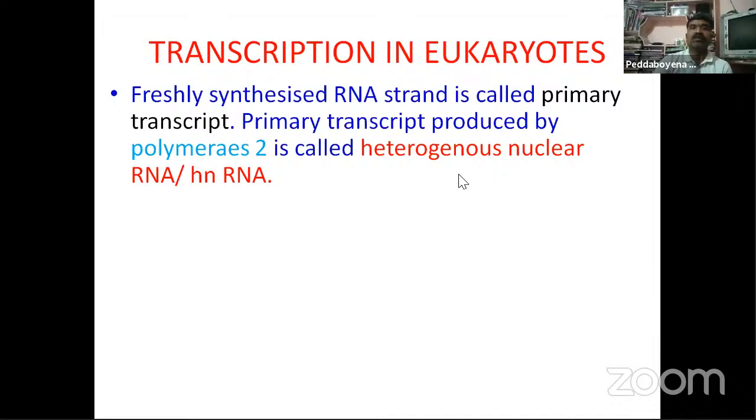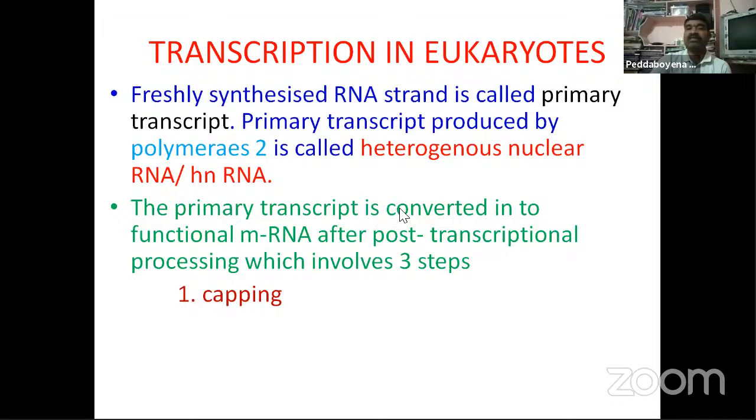Now, the freshly synthesized RNA strand from the DNA is called the primary transcript. The primary transcript produced by polymerase 2 is called heterogeneous nuclear RNA or hnRNA. The primary transcript is converted into functional mRNA after post-transcriptional processing, which involves three steps. They are capping, tailing, and splicing.